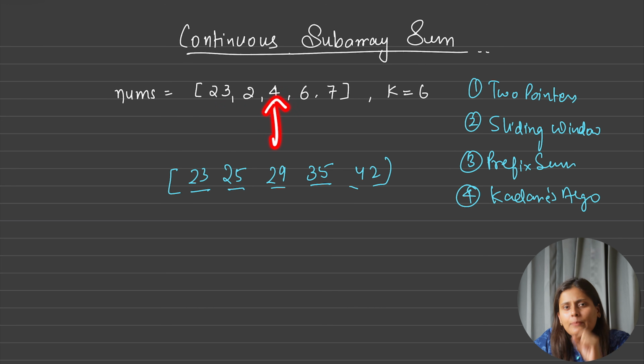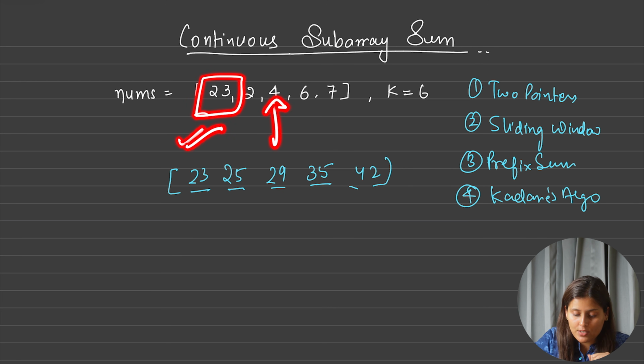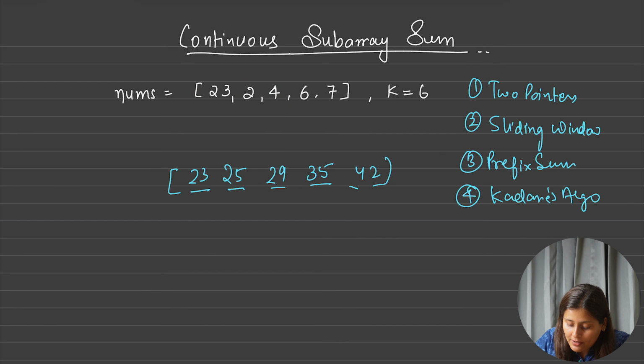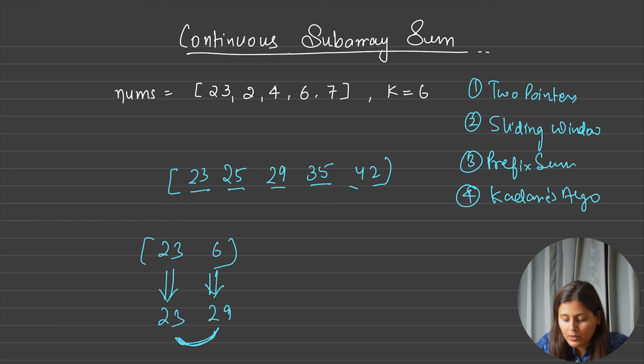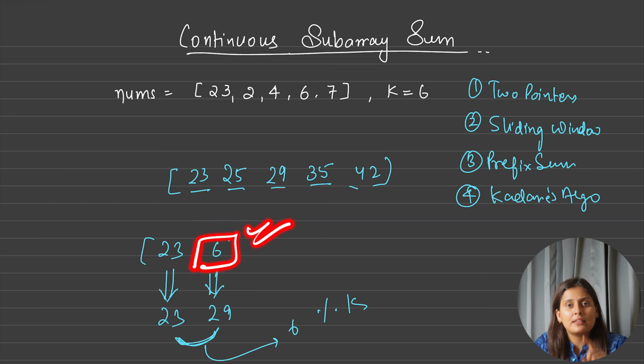How will I keep track of the previous summation index? Why is the index required? Suppose 23, and I found 6. So the prefix sum for 23 will be 23 and the prefix sum till here will be 29. Of course, the difference is 6. Yes, 6 is divisible by 6. But if you think, I have found 6, but the length is not 2. The length is not 2.